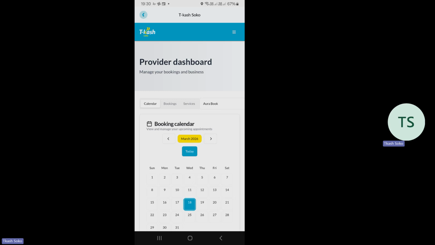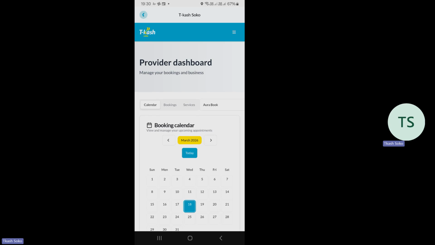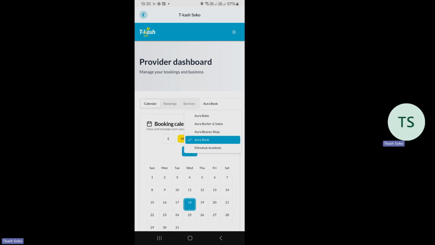So where does the shop appear? Like if you come to this provider dashboard, there is the option of the calendar, there is the bookings, the services, then there is the shop there, the Aura book. So I own more than one shop, and that is why it had brought some form of confusion. I didn't know that I was not on the right shop. So I need to ensure that I'm on the right shop. So what will I do? I'll tap on that Aura book, then I'll change this to the Aura Baba and Salon, because that is where I want to see the bookings that are there.